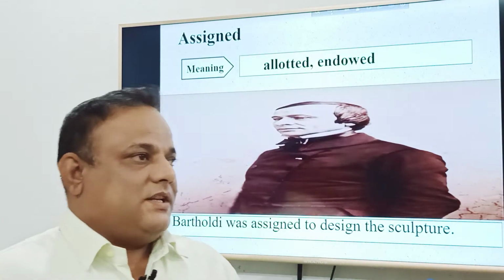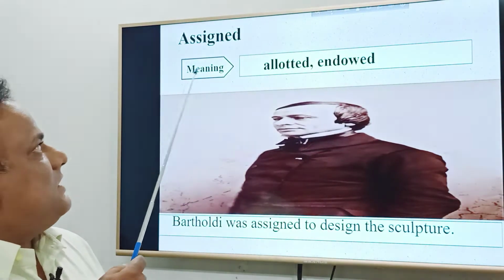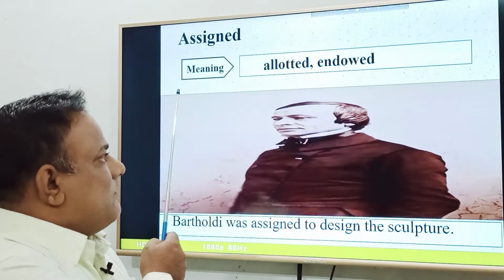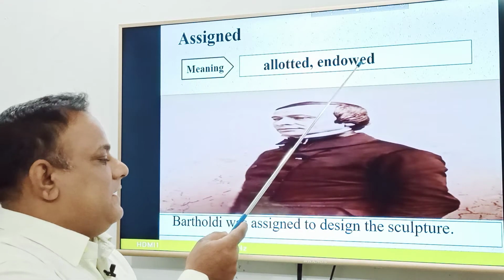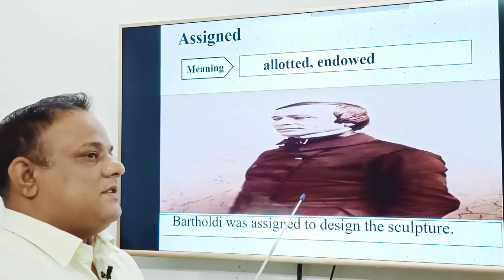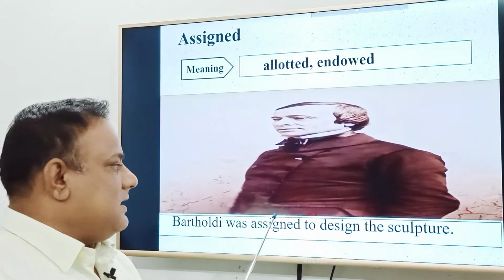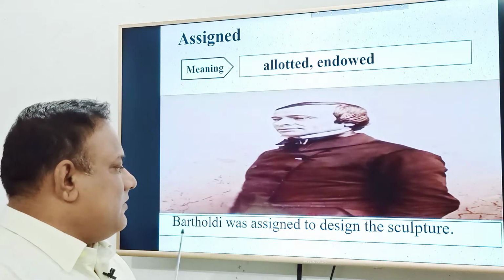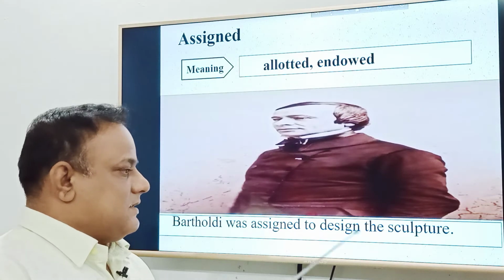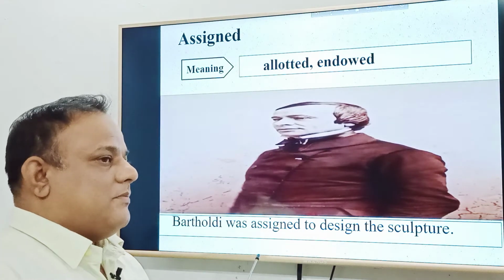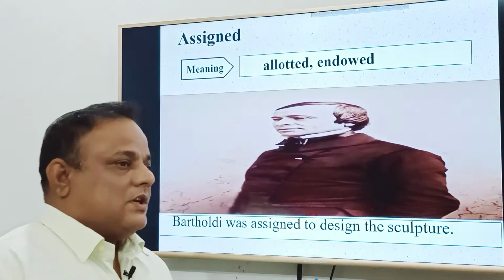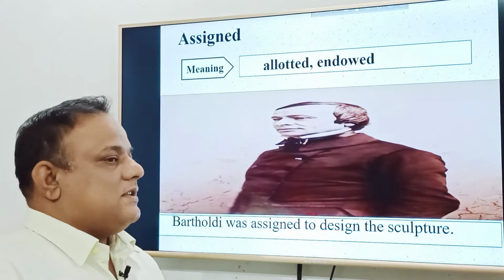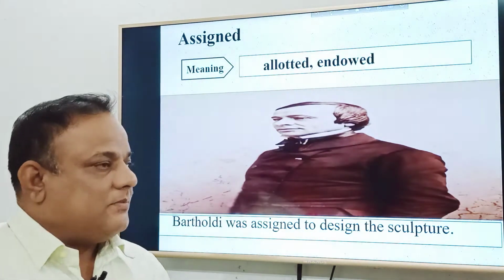The first word is assigned. You are watching the word. This is a very important word, assigned. The meaning of the word is allotted, endowed. If we make a sentence with this, I have taken the sentence from the passage. If you read the sentence, it will be easier for you to learn the meaning of the passage also. Bartholdi was assigned to design the sculpture or Statue of Liberty.